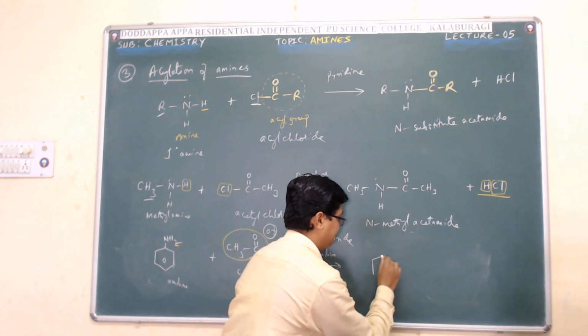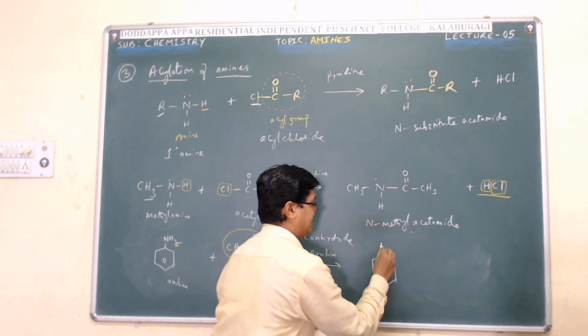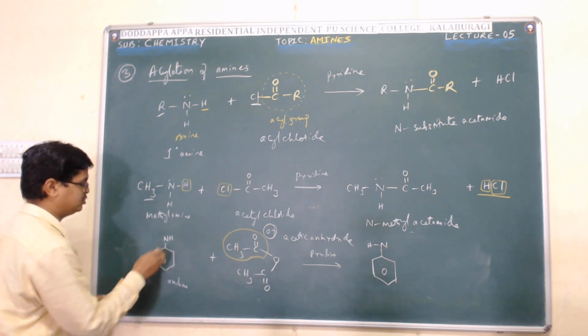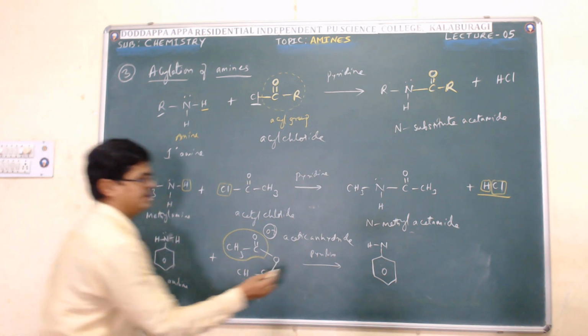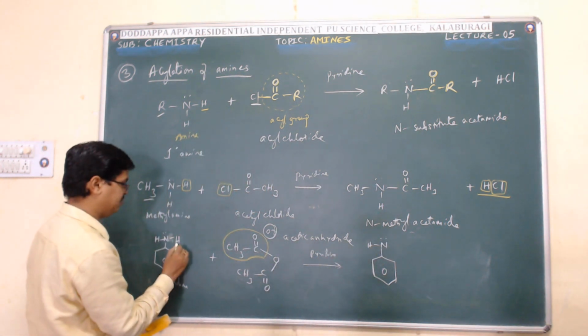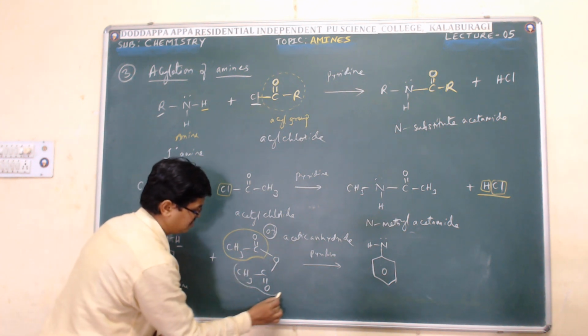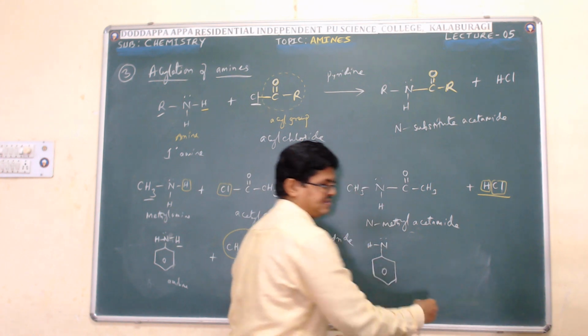So I am getting here N, or let me show like this, NH2. Okay, so this H is replaced. This hydrogen reacts with CH3COO, so to form acetic acid I am getting further.